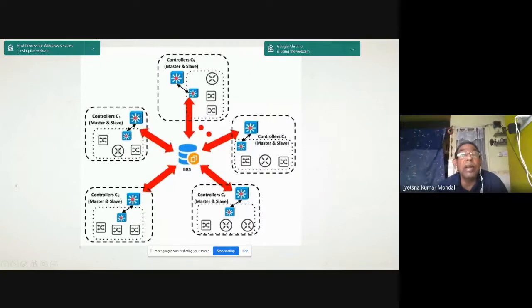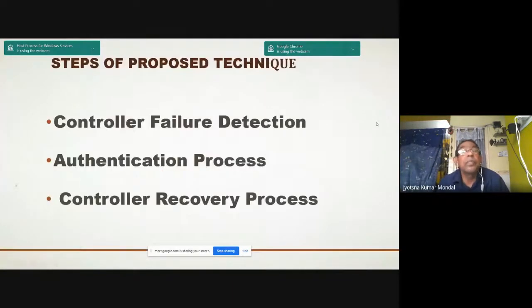So multiple controllers means, you see, you have a master controller and you have a slave controller under each subnet. So in each subnet there may be a master controller and a slave controller. The slave will copy the master's policy, and overall BRS is taking the backup and restore of the controller. And these are the devices. This is the architecture.